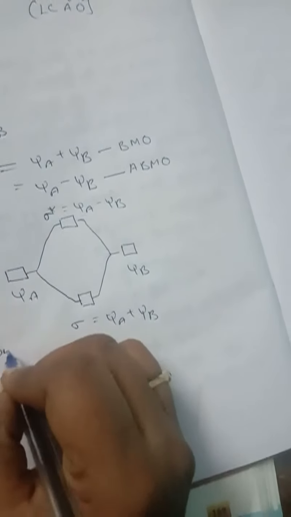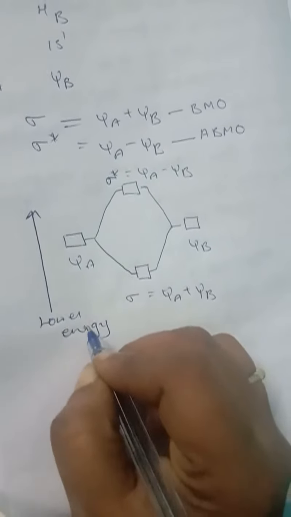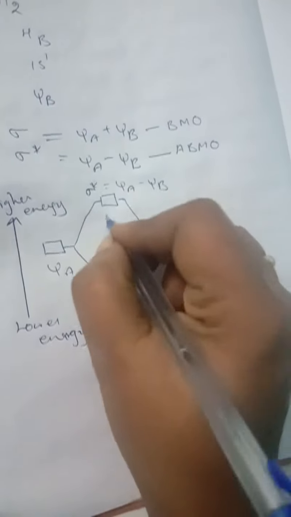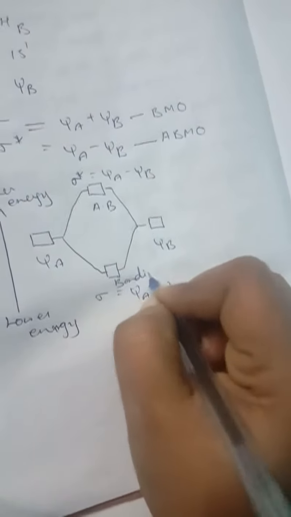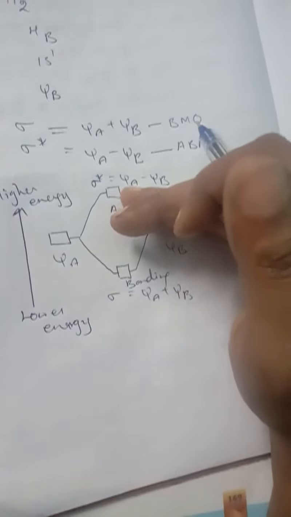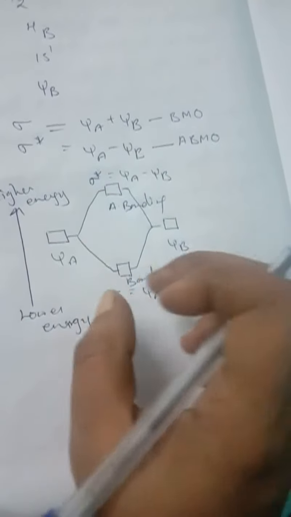So the energy level will be increased. This one is lower energy, and this one is higher energy. So this one is anti-bonding, isn't it? This one is anti-bonding, this one is bonding. The energy of the anti-bonding orbital is raised above the energy of the parent atomic orbitals that have combined. So these are the atomic orbitals combined.